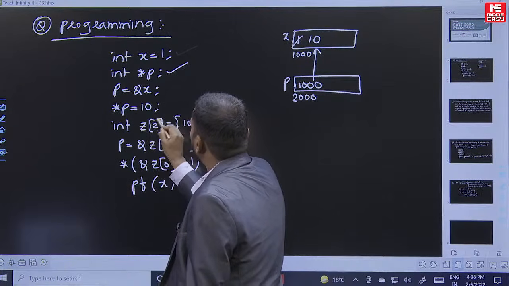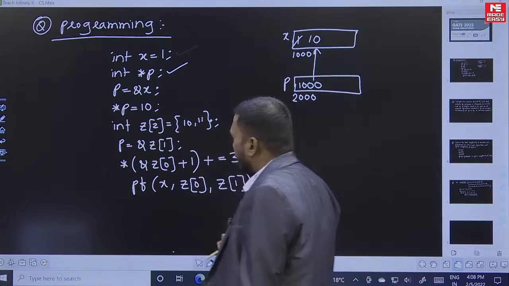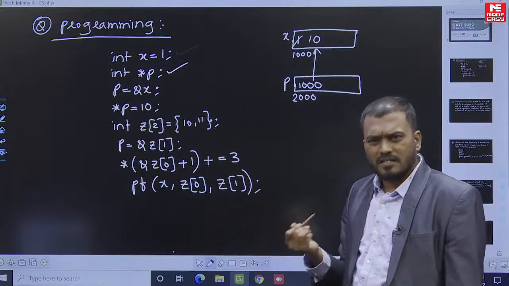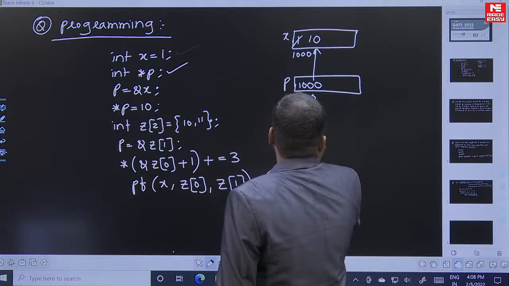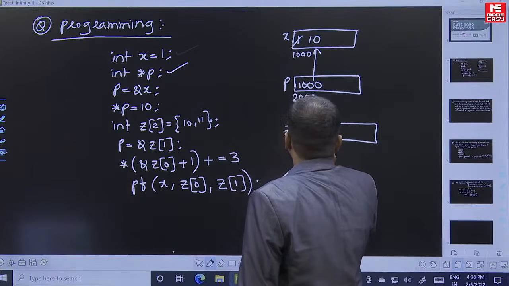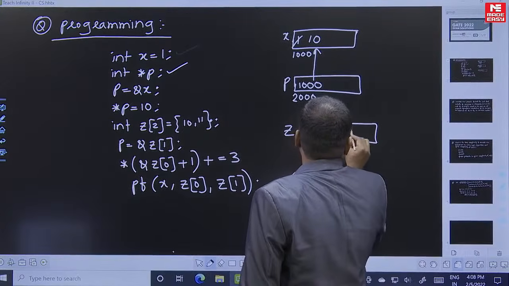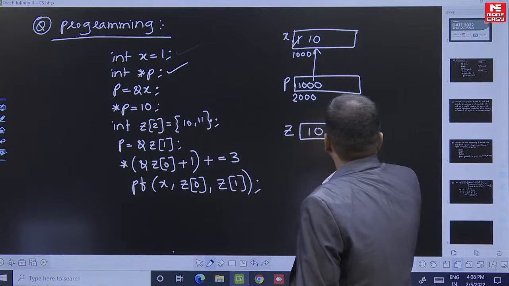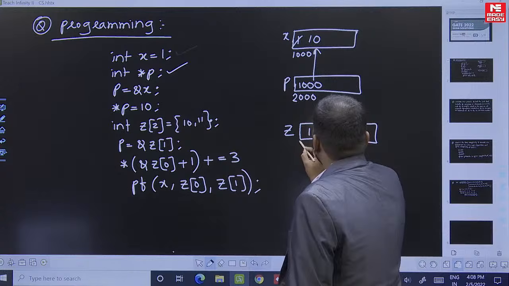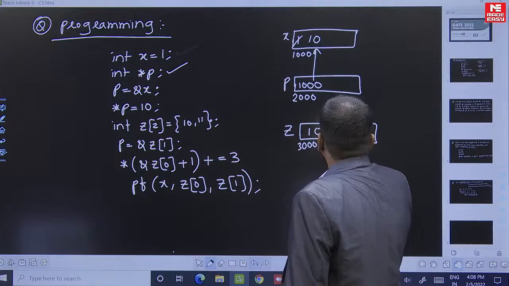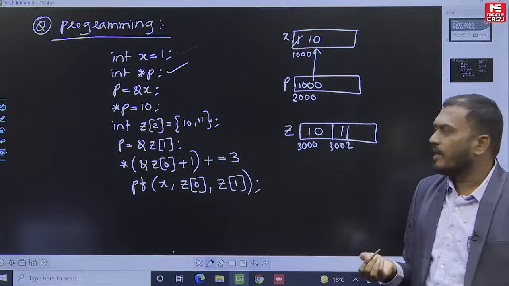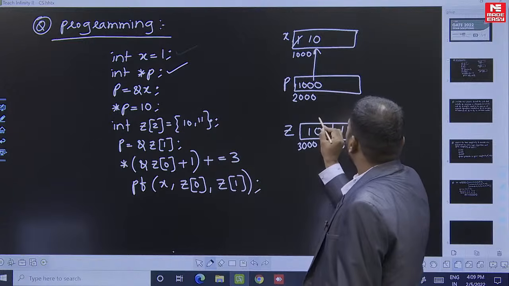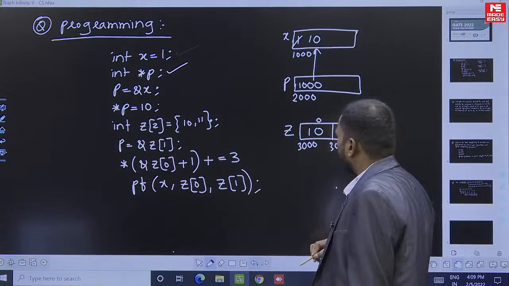Next, int z of 2 equal to 10 comma 11. That is a simple integer array, which has 2 elements, 10 and 11. Let us say this address is 3000, and this one is 3002, because an integer element generally takes 2 bytes. So this is z of 0 and this is z of 1.